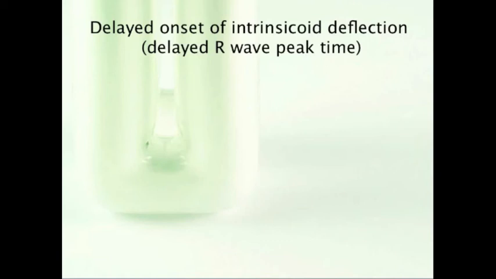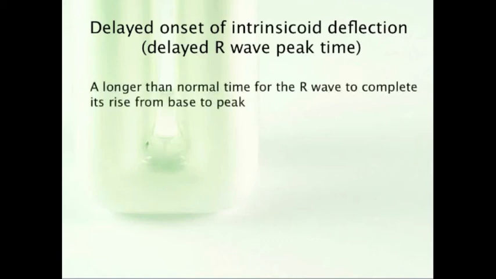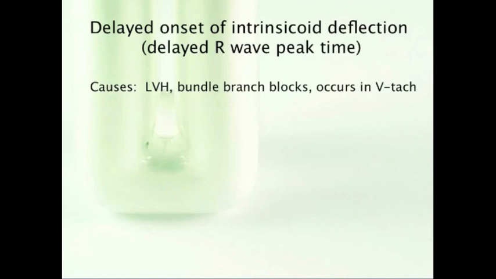Delayed onset of intrinsicoid deflection is a longer than normal time for the R wave to complete its rise from base to peak. And why might someone have delayed onset of intrinsicoid deflection or delayed R wave peak time? LVH. It's actually another criteria for diagnosing left ventricular hypertrophy, one that does not rely on voltage. So if your voltage is all messed up for some reason, look at the R wave peak time.